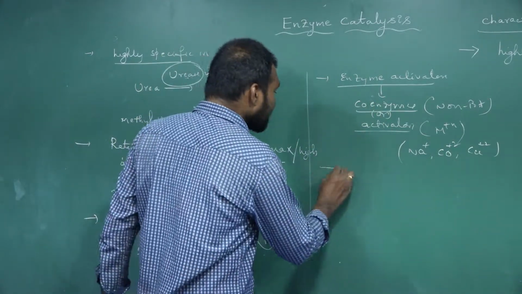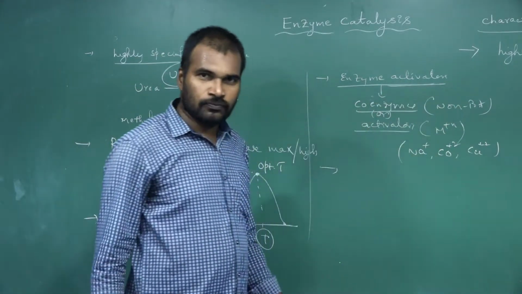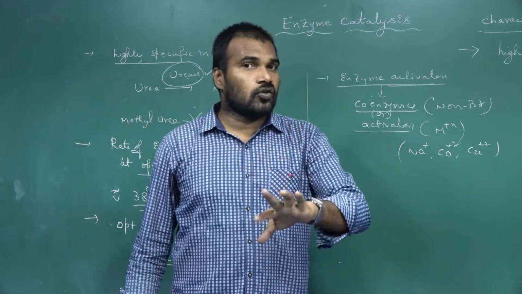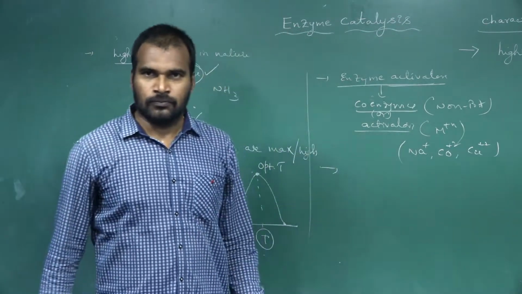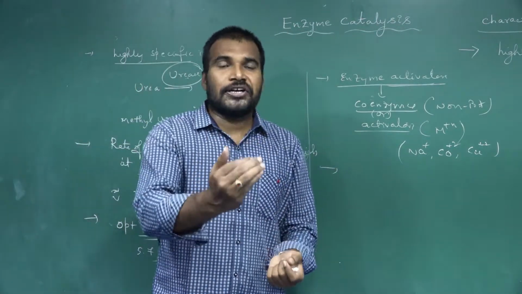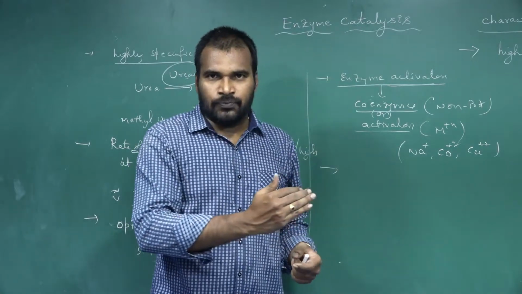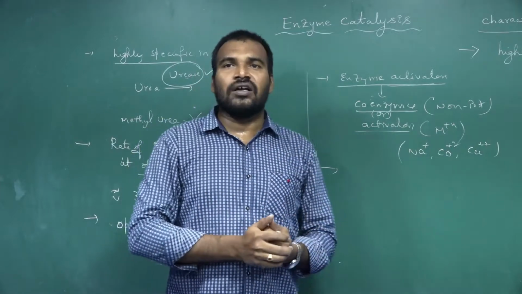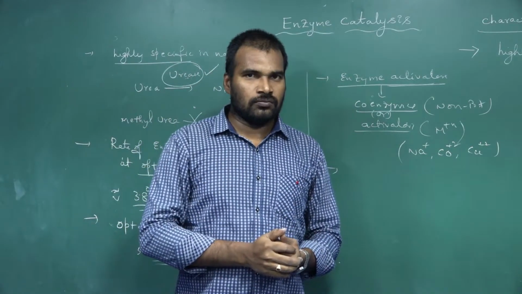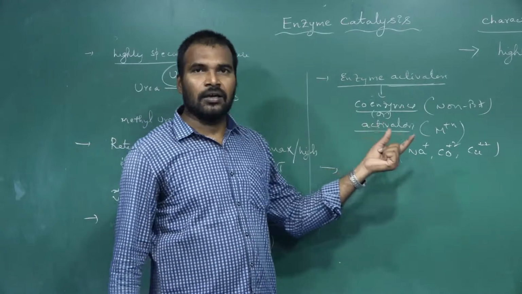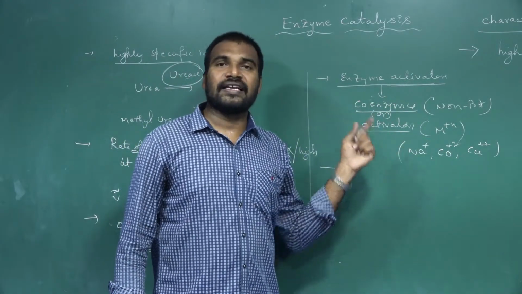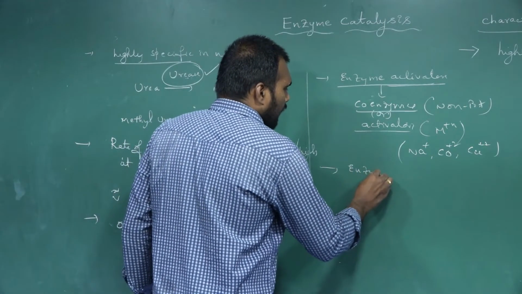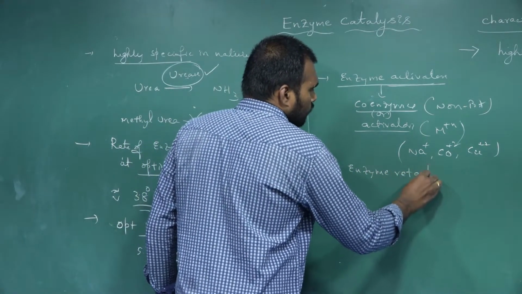Like activators, enzymatic inhibitors or retarders, also called poisons, are also present. The substances which reduce or decrease the activity of the enzyme, we call enzymatic poisons or enzyme retarders.